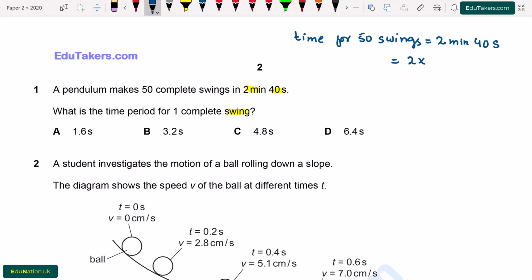So first of all, we have to convert 2 minutes into seconds, and it becomes 2 multiplied by 60 plus 40, and the whole of this time converts into seconds. So the time comes to be 160 seconds. This is the time for 50 swings and we have to find out the time period for one swing. I write here